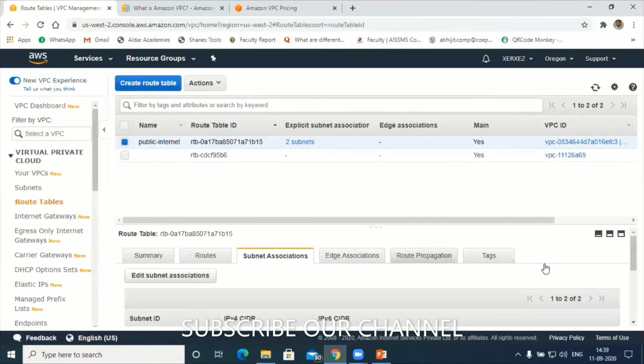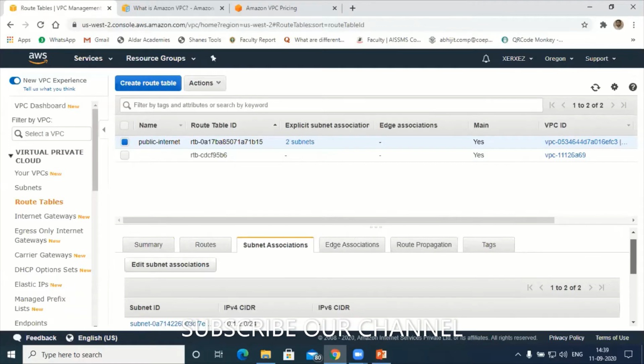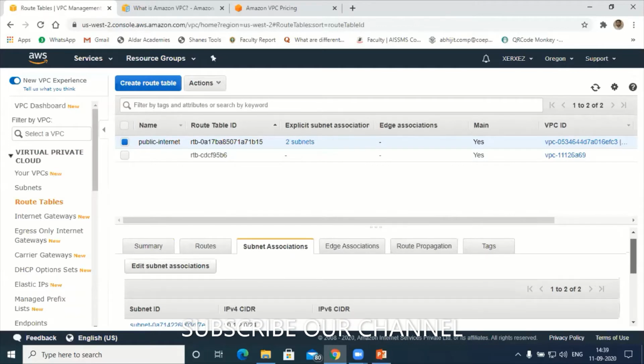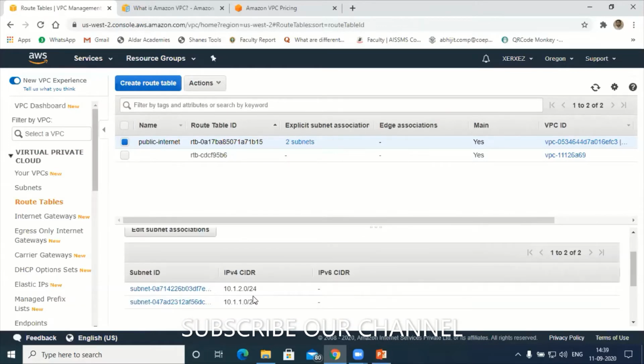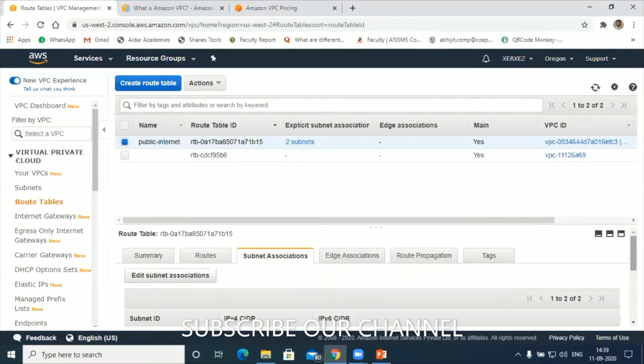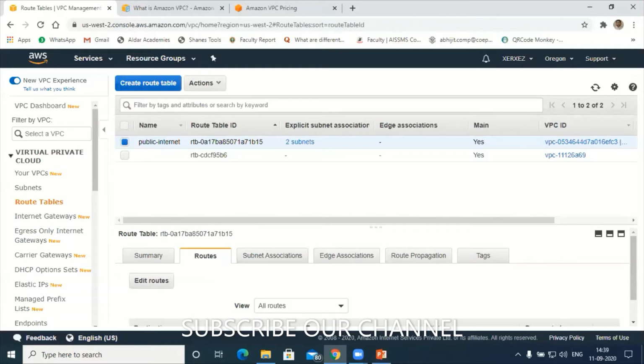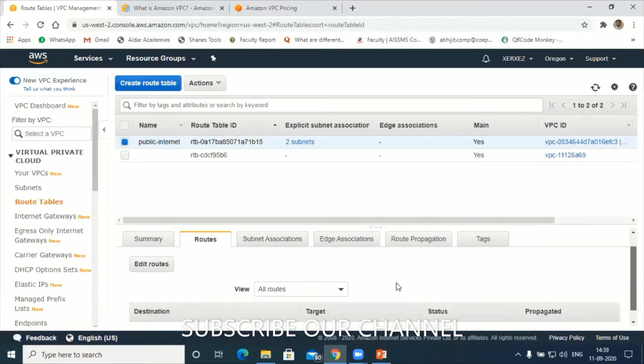Save it. Subnet association is over now. Next, I have to route this. I have to route these IP addresses from the VPC to the internet gateway. To do that, there is an option called routes. Under routes, hit on edit routes.